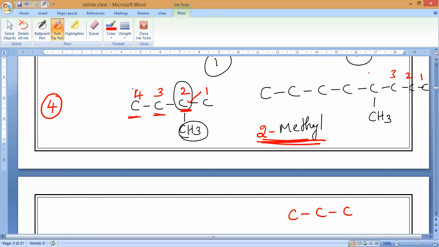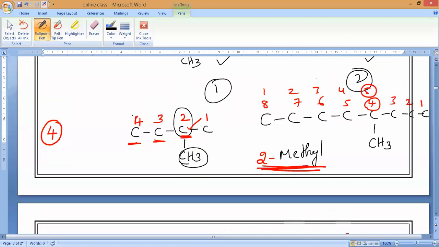1, 2, 3, 4, 5, 6, 7, 8. Because if you go this side, 1, 2, 3, 4, 5 is coming, and if you come from this side, 4 is coming. So which is correct, guys? 4 is correct or 5 is correct? 4, because always the carbon should get the lowest possible number. By that time we can write 4 methyl. Is it okay, Jesse? Clear?